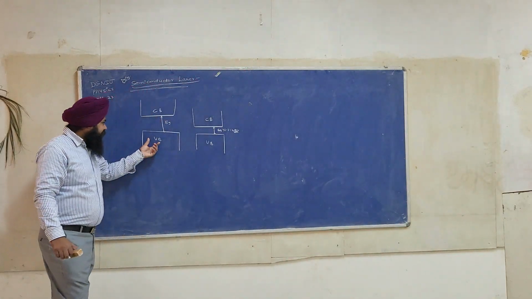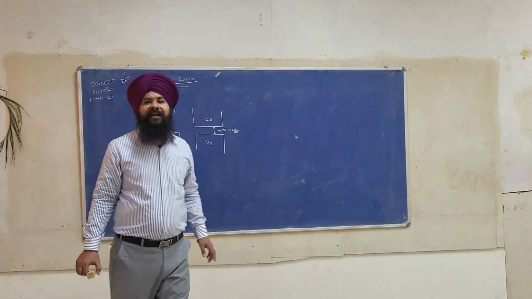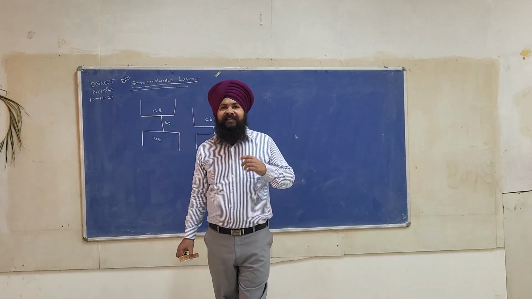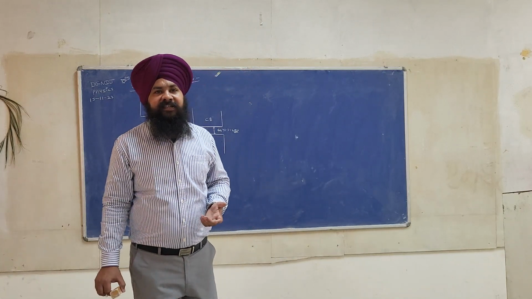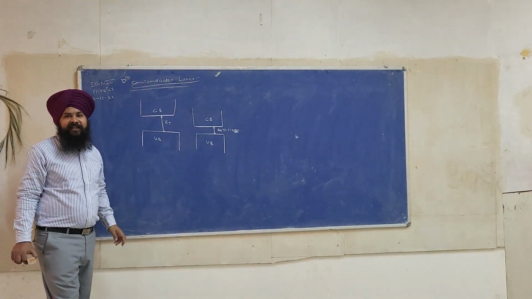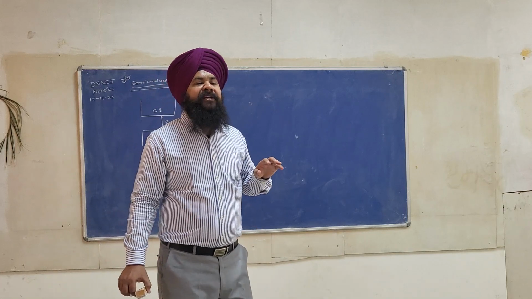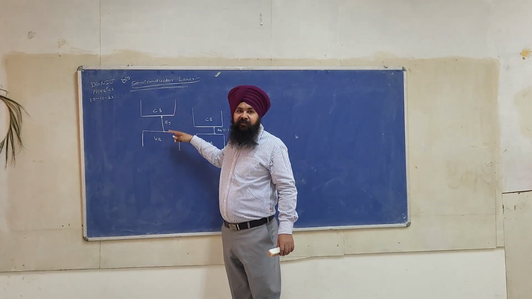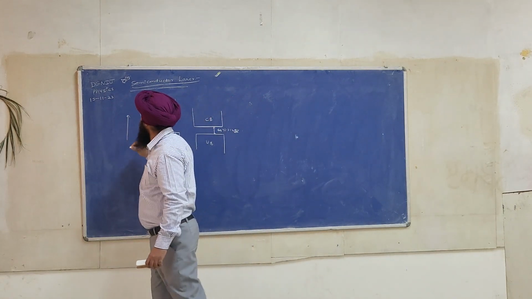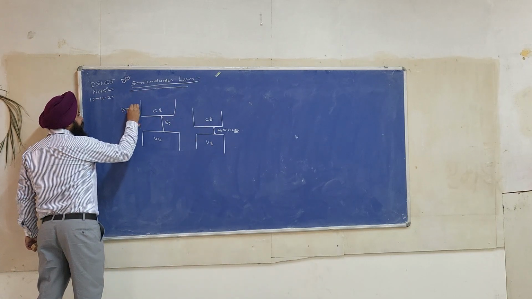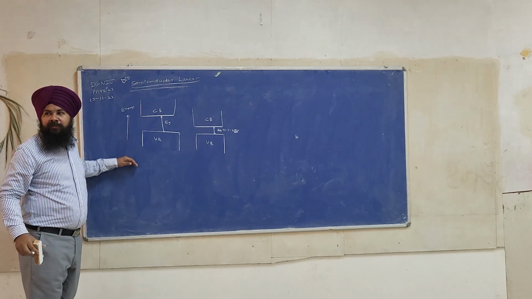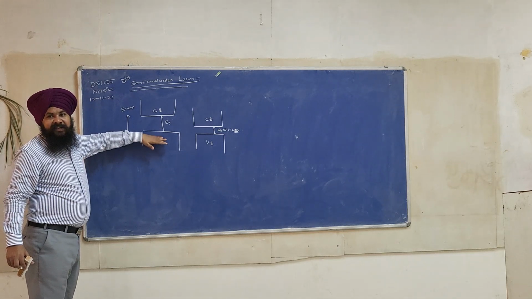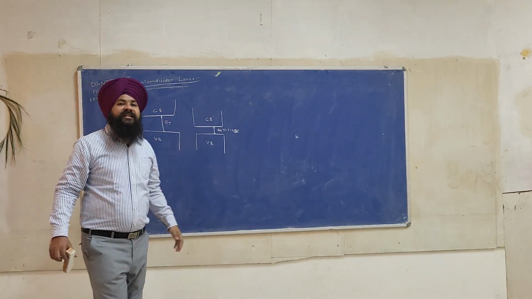Now see, in the valence band, the valence band electrons are completely involved in the bond formation. As a result, they have less energy, while the electrons in the conduction band participate in the conduction. The conduction electrons have higher energy as compared to the valence band electrons. So I will write here this side energy. The energy is increasing from bottom to top. An electron will jump from the valence band to the conduction band only if we provide external energy.